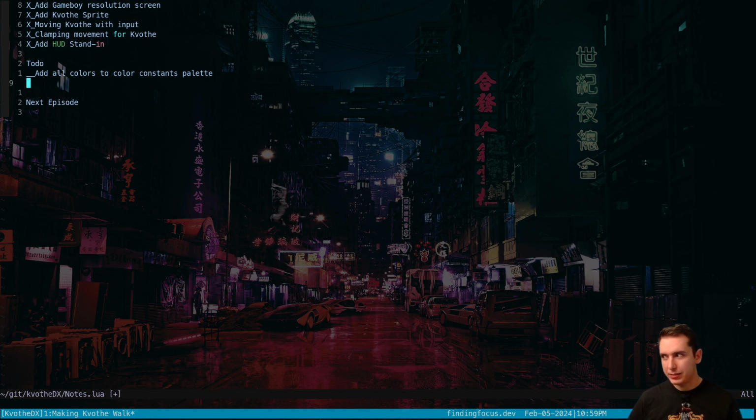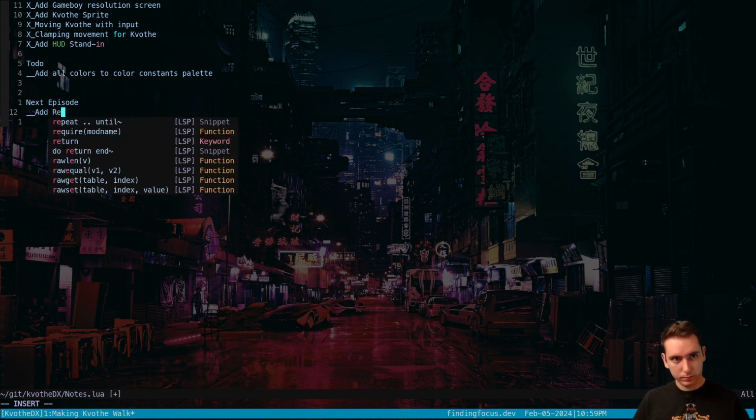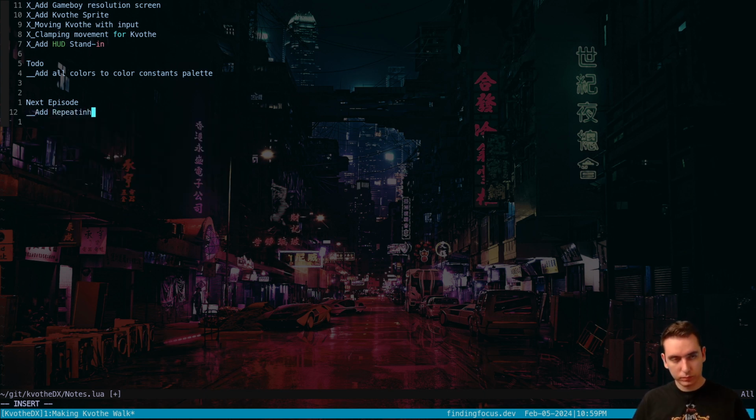It might be nice to add a ground tile. Maybe we'll do that tomorrow. We could do a repeating ground tile. And then maybe we'll flesh out,